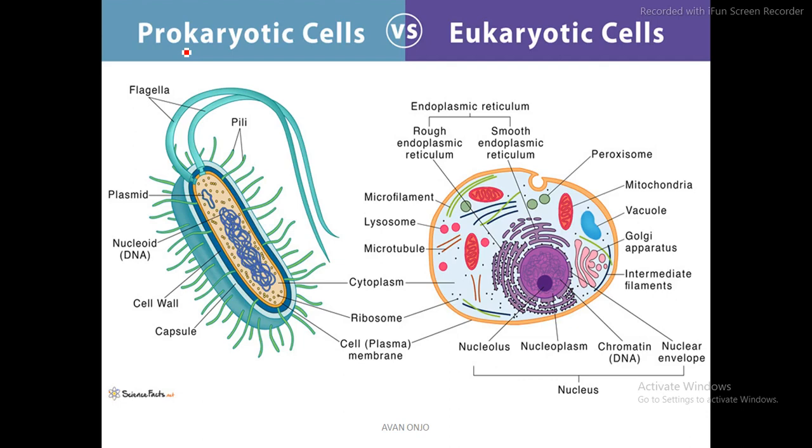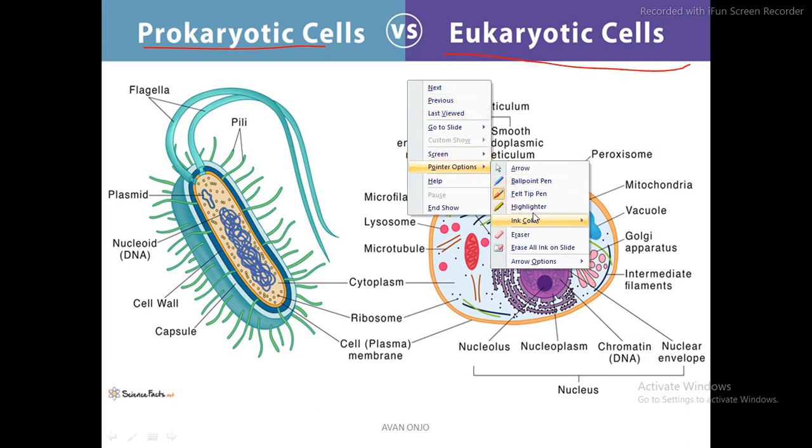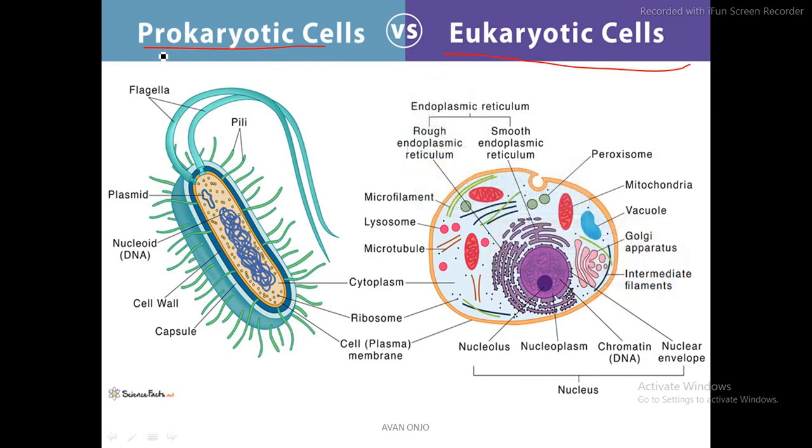That amount of cells together constitutes an organism. So we need to understand the differences between the two categories of cell, as we all have studied in the junior classes: the prokaryotic cell and the eukaryotic cell.